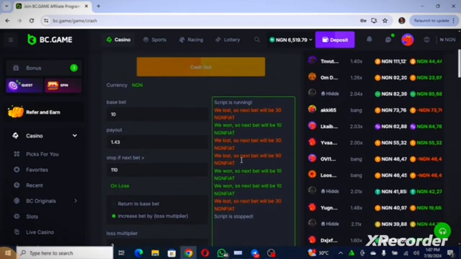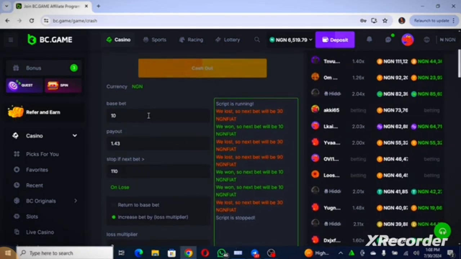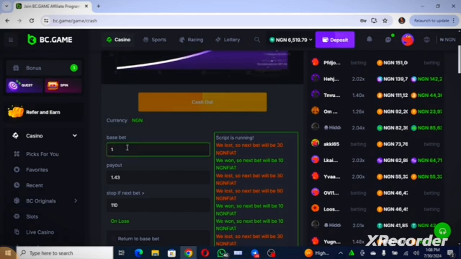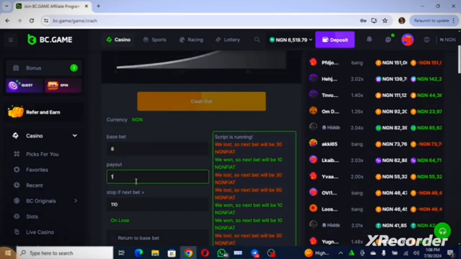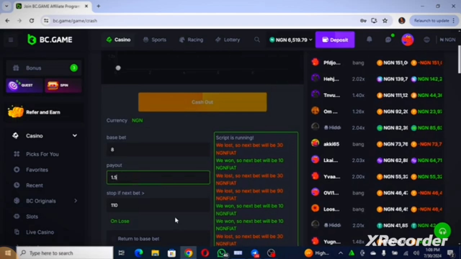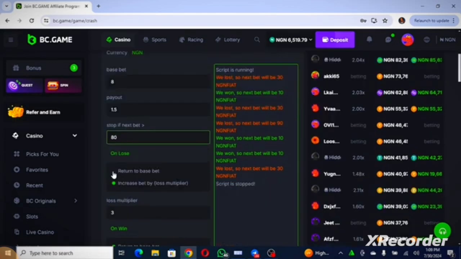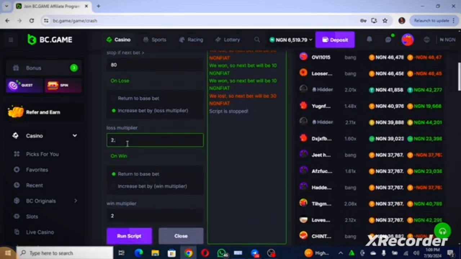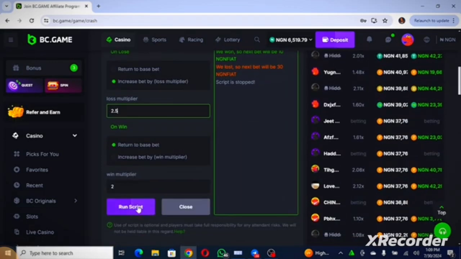So this place is where it is recording everything. I am giving this strategy 80% guaranteed because of what I have personally studied. Now the one of 90% guaranteed, you will be surprised about it. Come to this particular place on the same interface, clear this particular amount. It is best to be done with 8 naira. So here we can put 8 naira and we put in 1.5. On this place you have stop if the next bet is put in 80. Then don't click return to base bet, you click on increase by loss multiplier, then here 2.5. So that is it. You leave every other thing and then run your script.